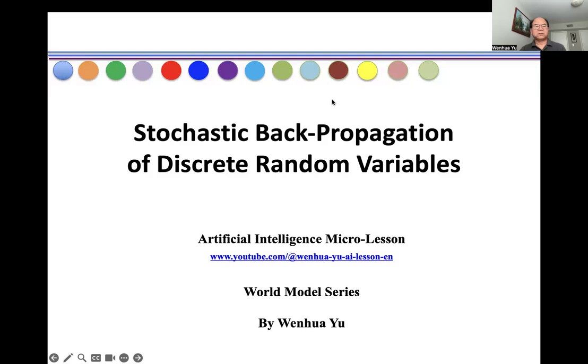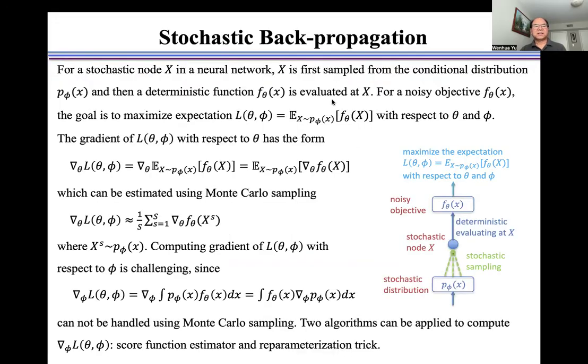In this video, I introduce stochastic backpropagation of discrete random variables. For a stochastic node x in a neural network, x is first sampled from the conditional distribution p_phi(x), and then a deterministic function f_theta is evaluated at x.